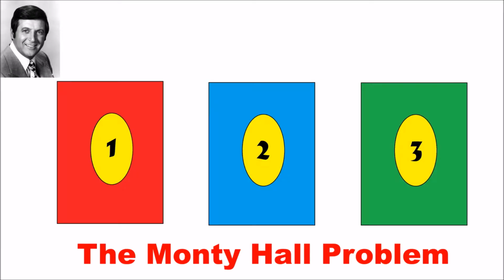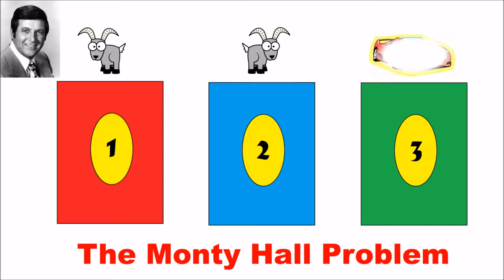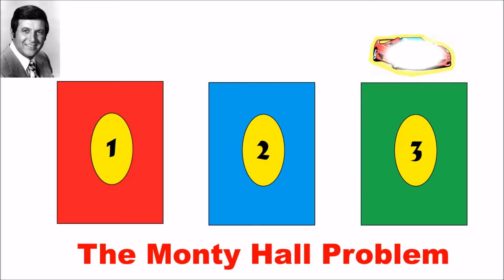The Monty Hall problem originated from the TV show Let's Make a Deal, and is named after its host, Monty Hall. It is a probability problem which involves 3 doors. Behind 2 of the doors was a goat, and behind 1 of the doors was a car. Contestants of the show were to try and pick the door with the car behind it.